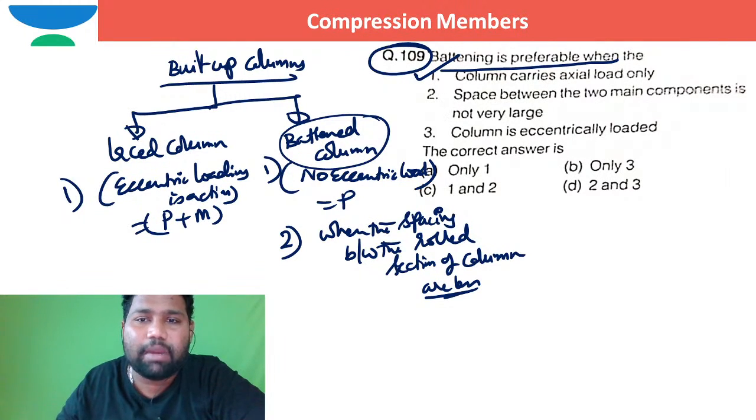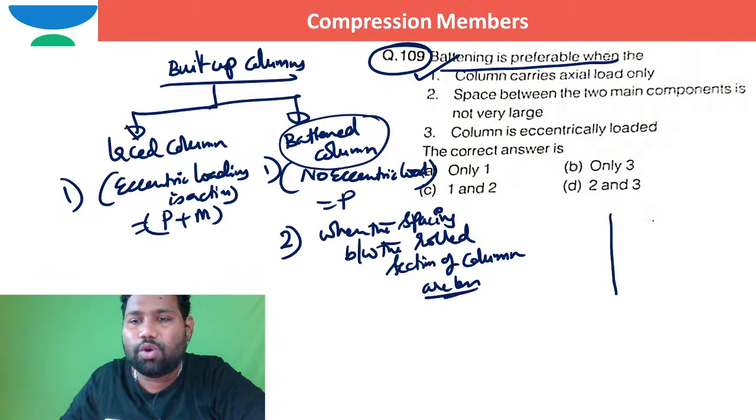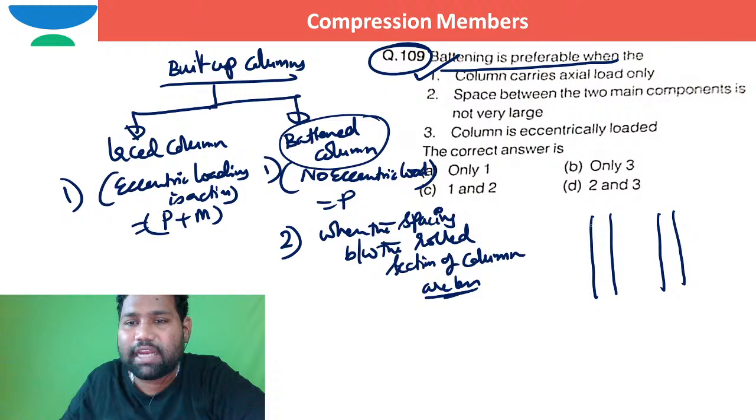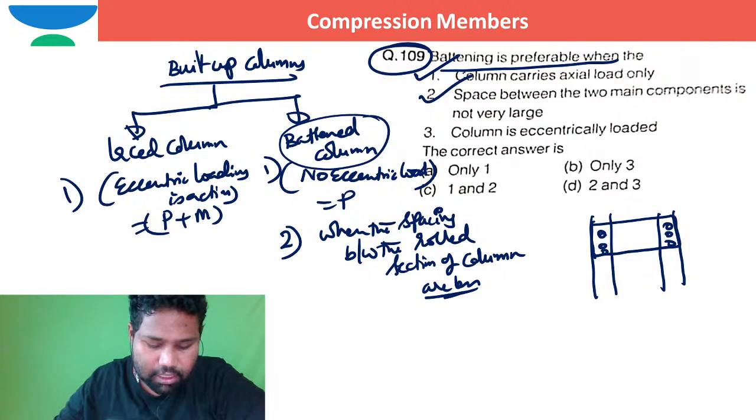Coming to the second statement, the space between the two main components is not very large. The two main components means the two rolled sections. If the spacing between the two rolled sections is not very large, these two rolled sections are tied together with the help of plates called batten plates. In such case I can go for batten plates. There is no doubt at all. Even the second option is correct.